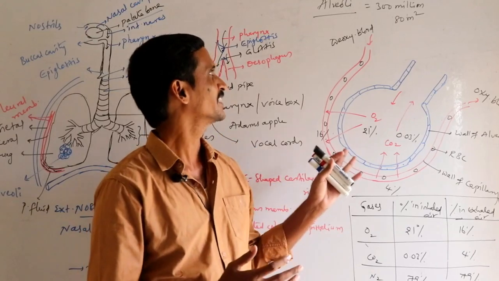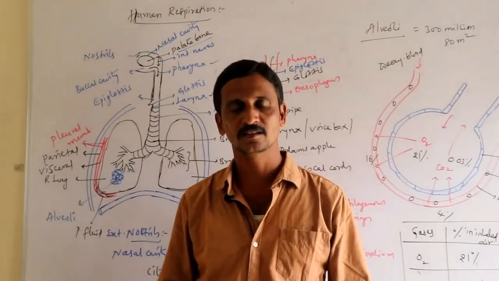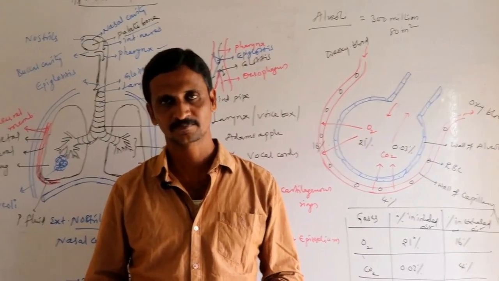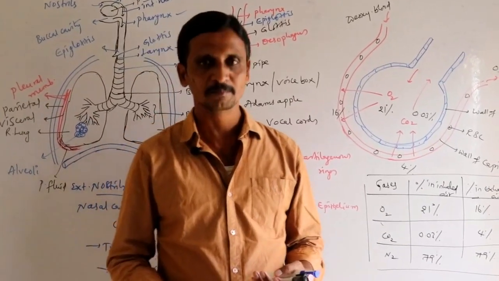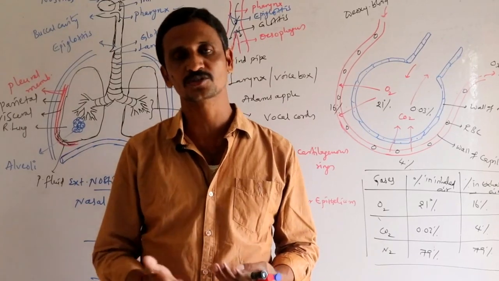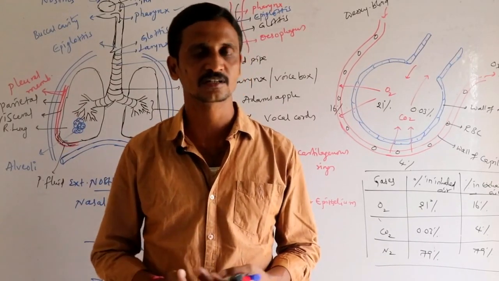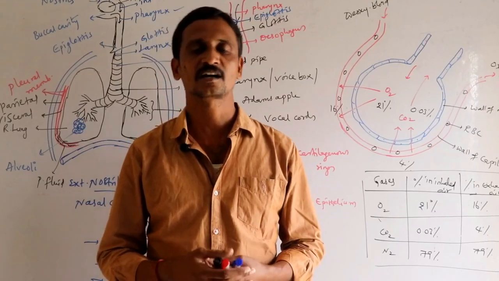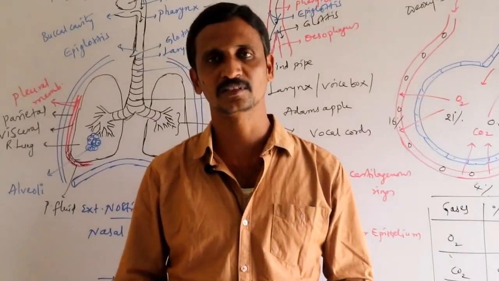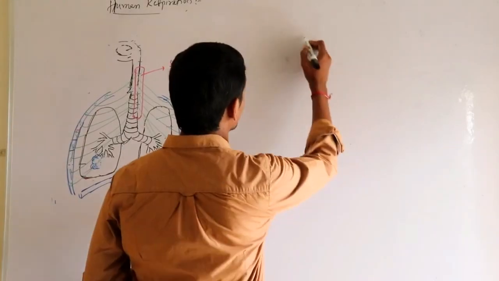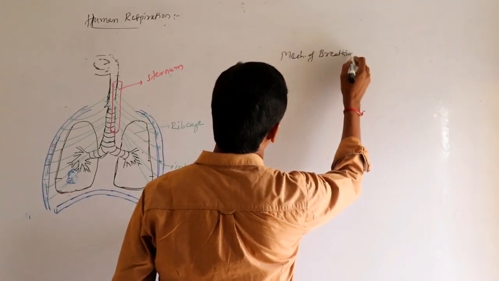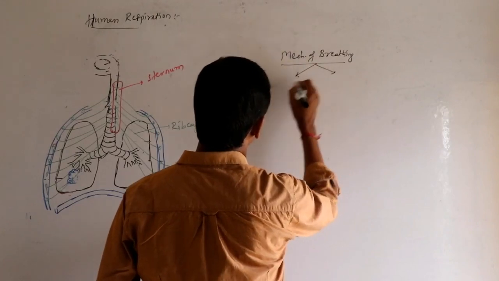Okay, so this is regarding exchange of gases and structure of human lungs. Once you understand this, let us see the mechanism of breathing. We are breathing, which means we are inhaling and exhaling. So breathing includes two steps. One is inhalation, also called inspiration. The other one is exhalation, also called expiration. So let us see the mechanism involved in breathing. As I told you earlier, breathing includes two stages.